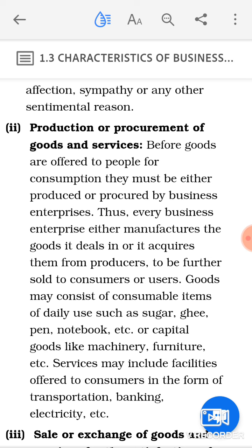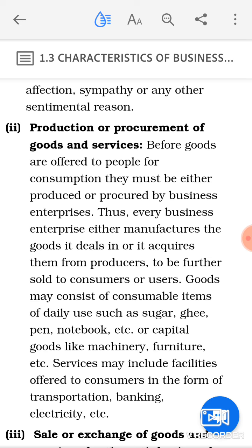the goods it deals in, or it acquires them from producers to be further sold to consumers or users. So being a manufacturer, as I've told you, you are going to do the production of the same, and if you are a trading concern, then you are going to acquire it from the producers so that you can make the further sale of the same to the consumers.